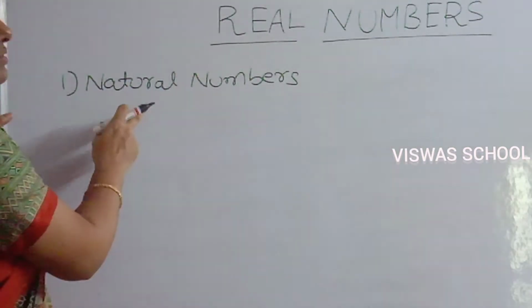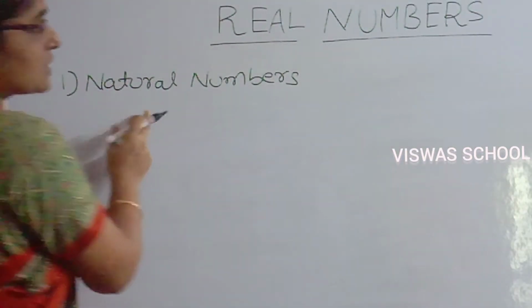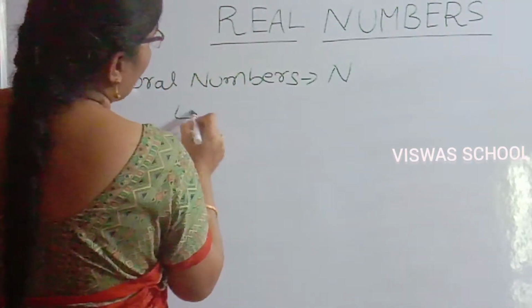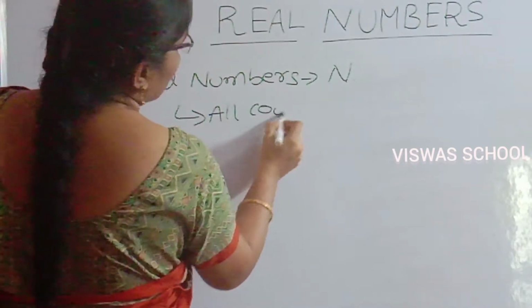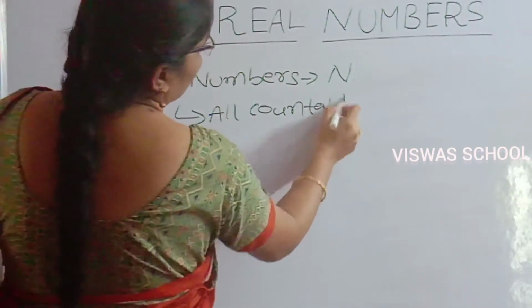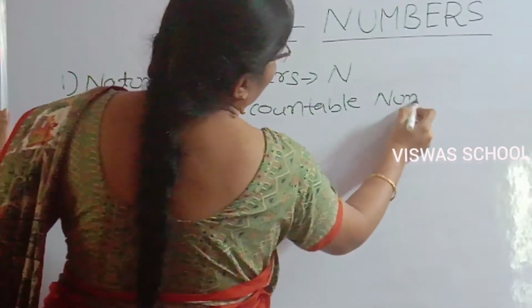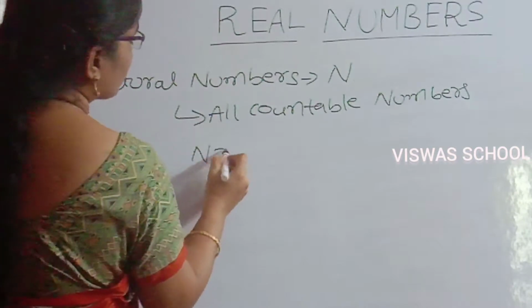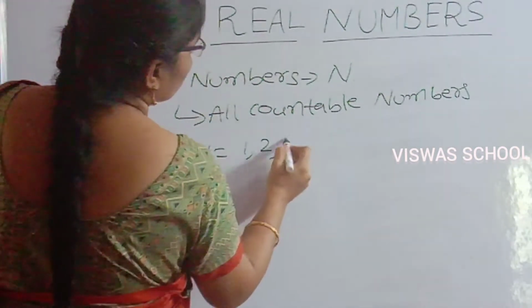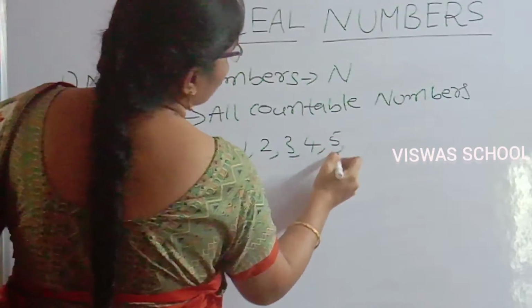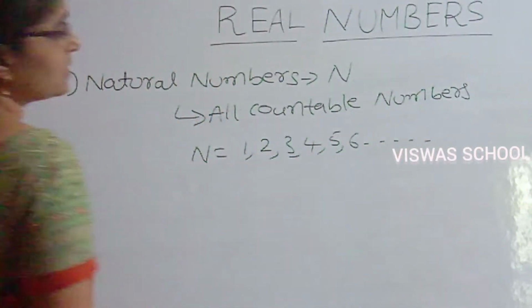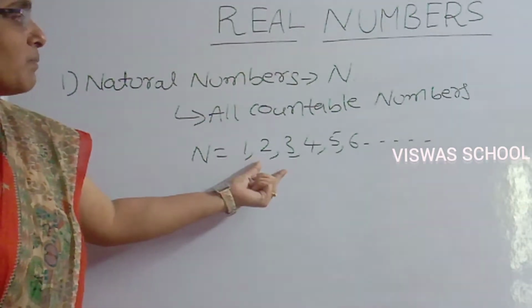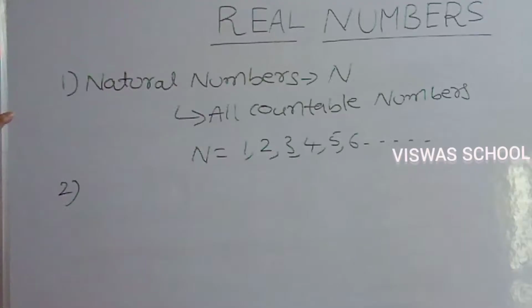First we discuss natural numbers. Natural numbers are denoted by capital N and all countable numbers are called natural numbers. That is, N equals 1, 2, 3, 4, 5, 6, and so on. Natural numbers start from 1 and all countable numbers are called natural numbers.